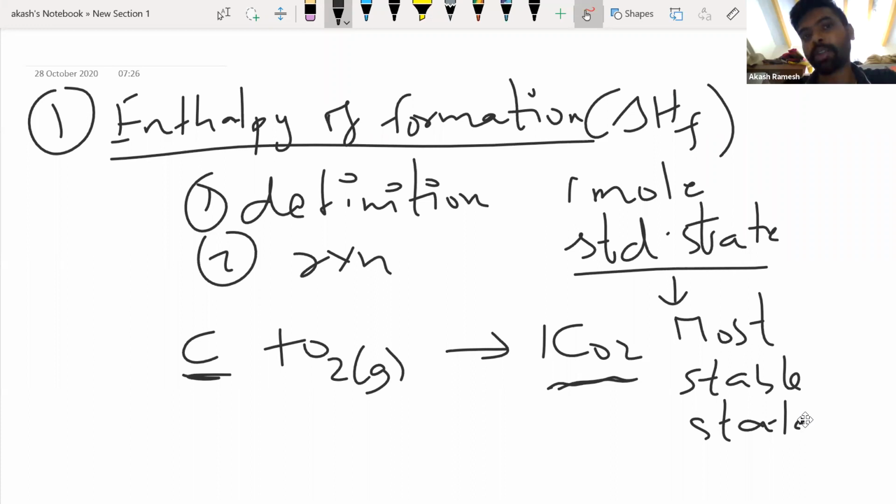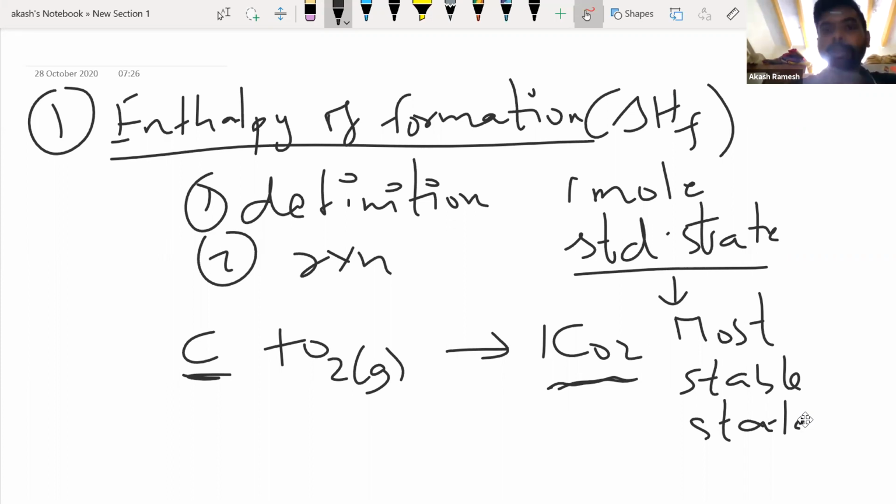Solid state, sir? Maybe. So you have diamond, you have graphite. These are the different physical forms available for carbon in nature.